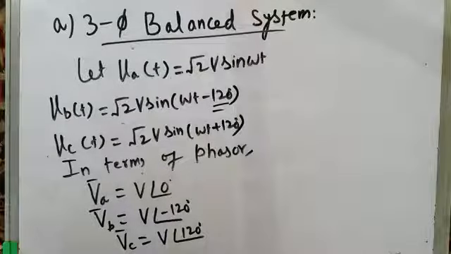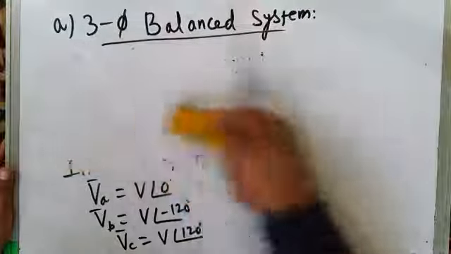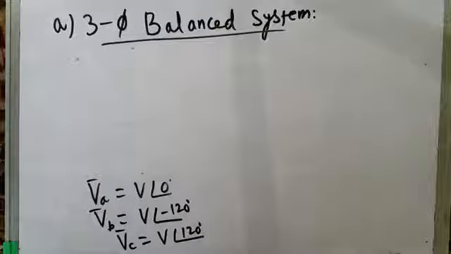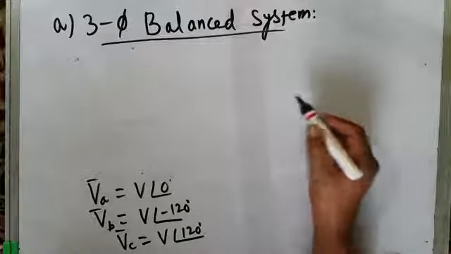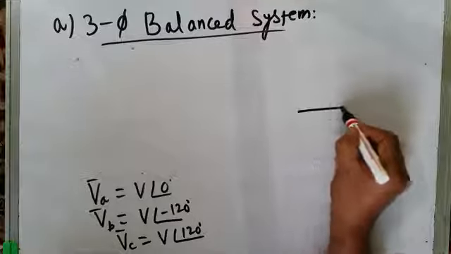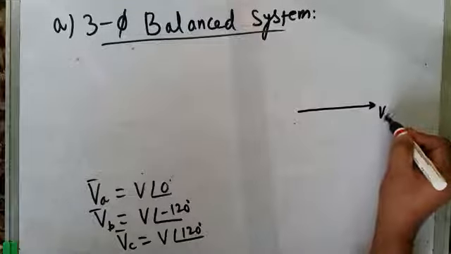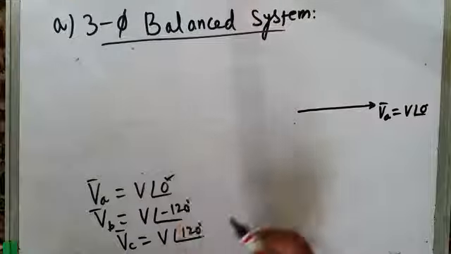Now it will be clear to us if we draw the phasor diagram, and with the help of phasor diagram we can analyze our systems. So let us try to draw the phasor diagram. In the phasor diagram, this is my phase voltage VA, which is equal to V at an angle of 0 degree. That is this phase A voltage.